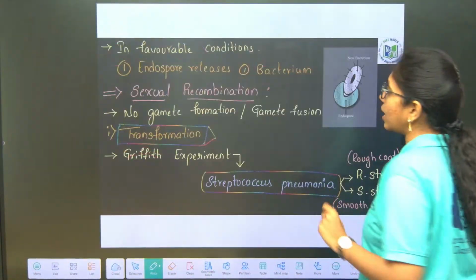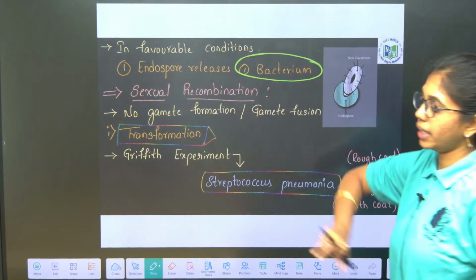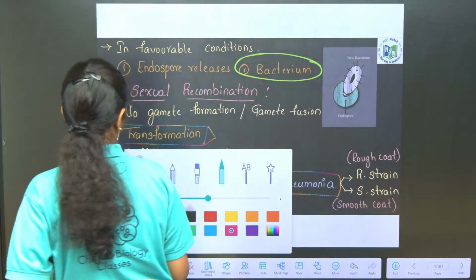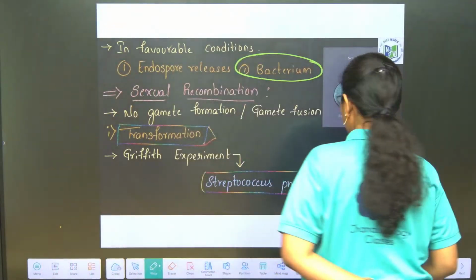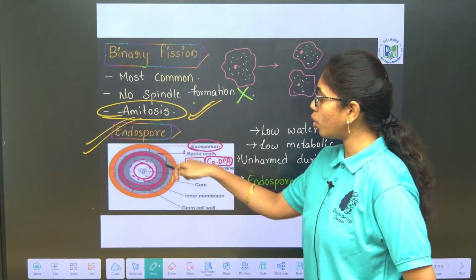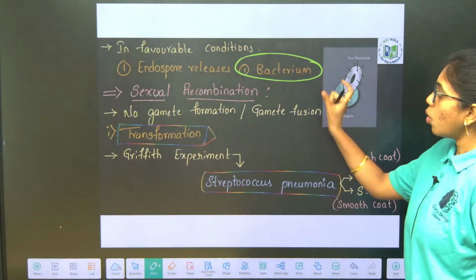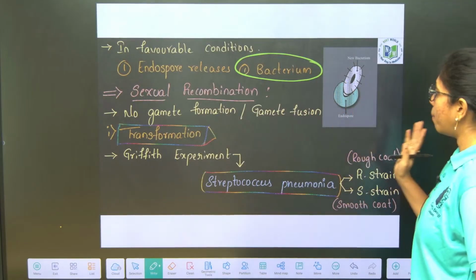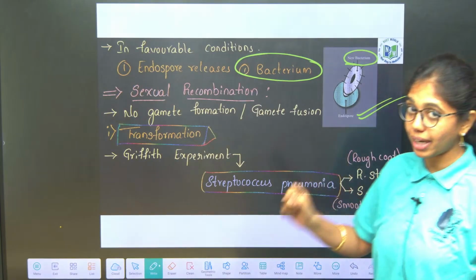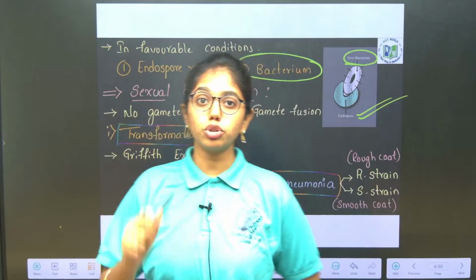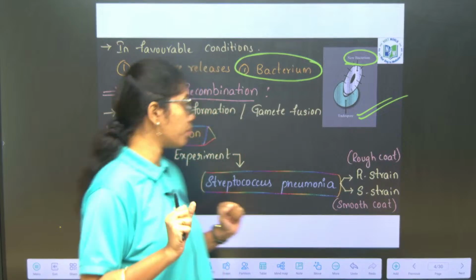Whenever the favorable conditions are resumed, one endospore will release one bacterium. Remember this: the endospore is covered by the outer exosporium, spore coat and cortex, where the cortex is made up of calcium dipicolinic acid. One new bacterium will come from one endospore whenever favorable conditions are resumed. These are the two modes of asexual reproduction that occur in favorable and unfavorable conditions.